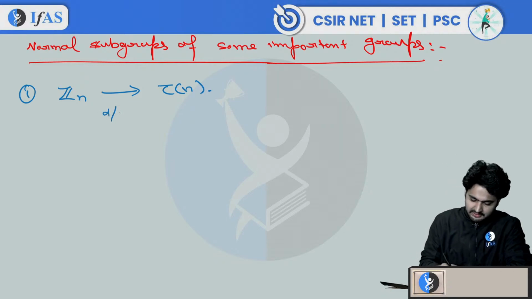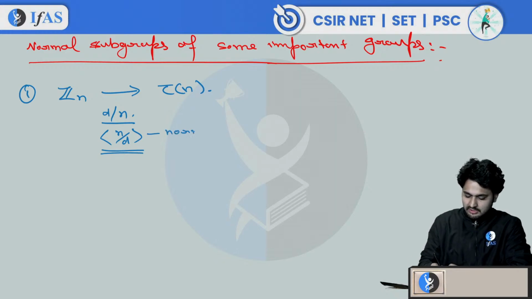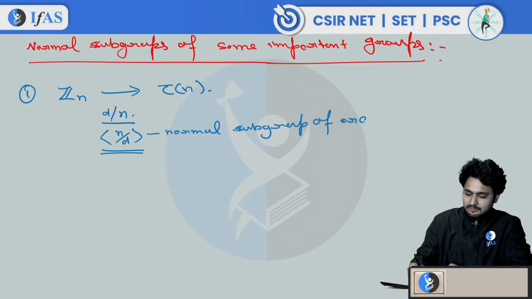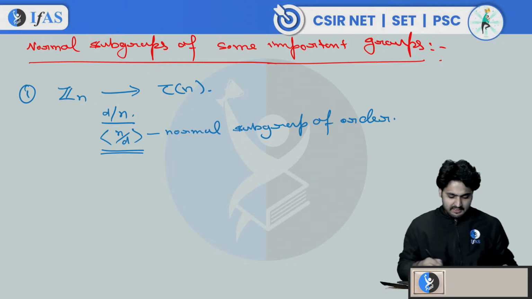If you consider D divides n, then the group generated by n upon D is a normal subgroup of order D. Every subgroup is normal, so here nothing is special. Okay, fine. Next is K4.